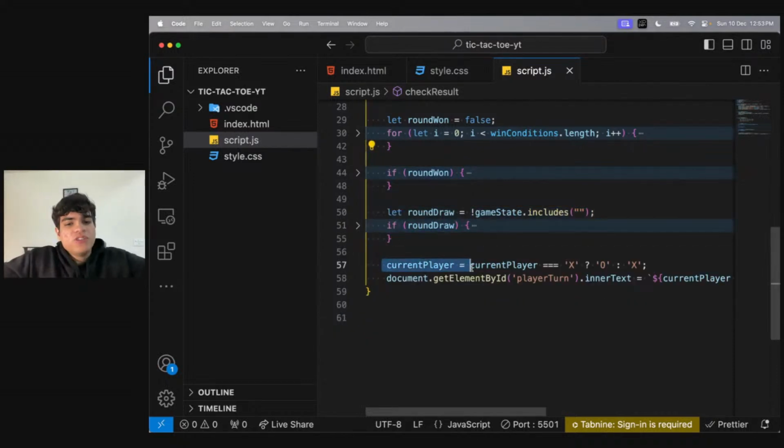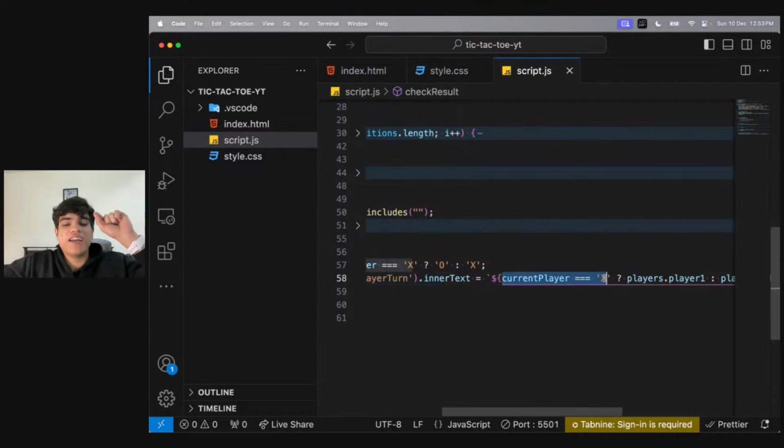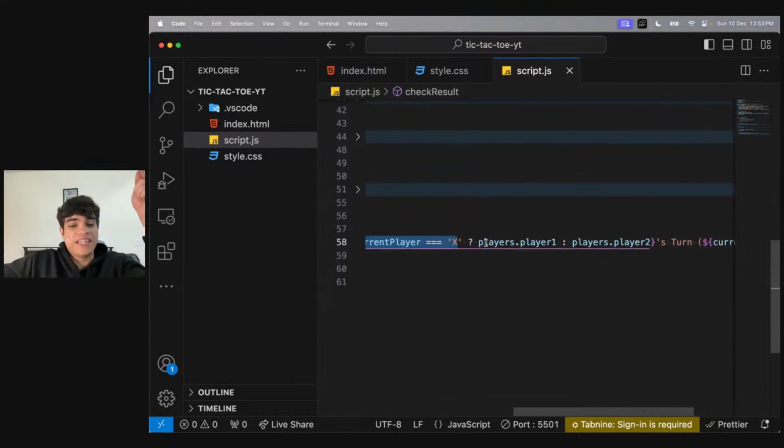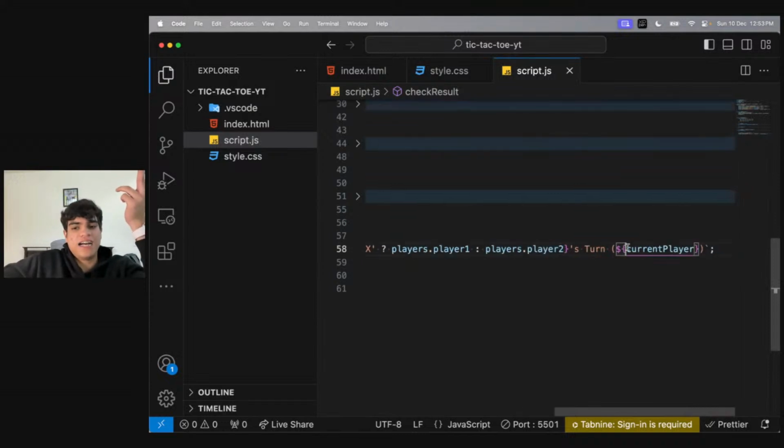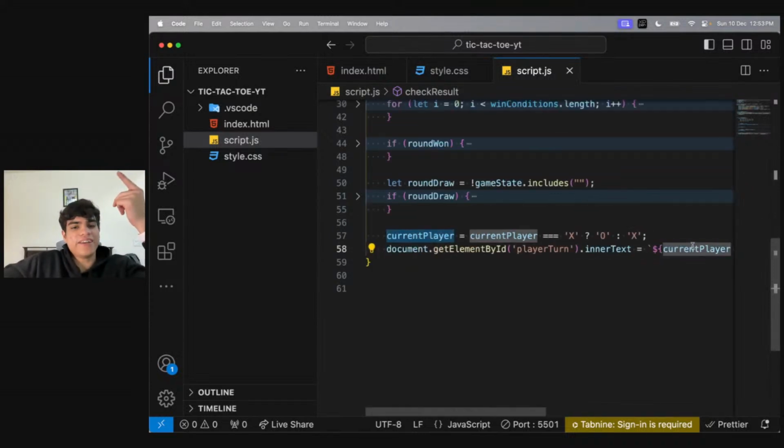Then all you need to do is switch the current pair. You need to say that if it was X's turn, now it will be O's turn. If it was O's turn, then it will be X's turn. And this is where you are switching the player. And this is where you're saying that, okay, now if the current pair was X, then it is player one's turn, else it is player two's turn, and you will show the sign, right?